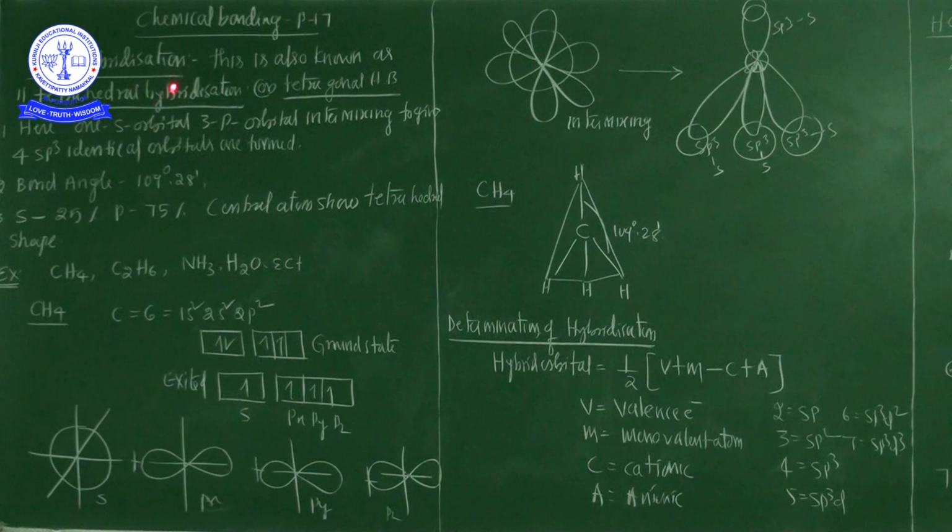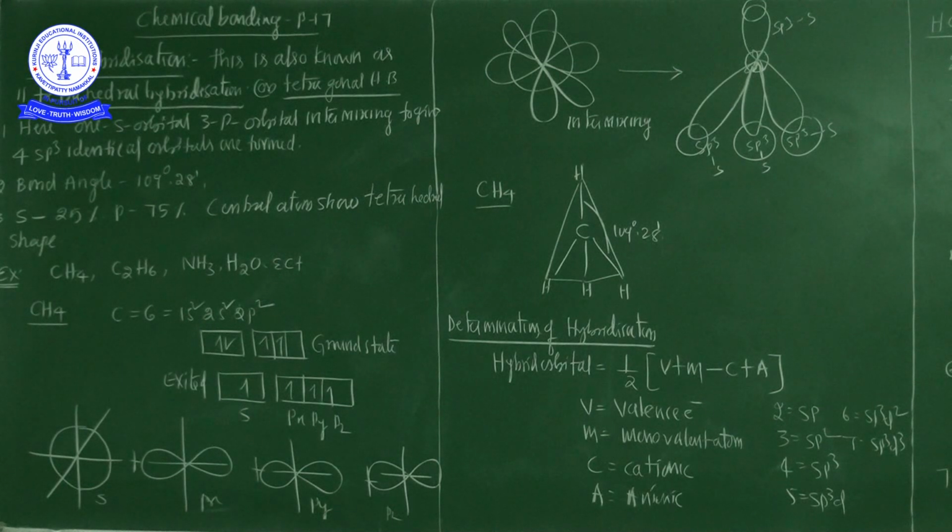sp3 hybridization of any molecule is commonly known as tetrahedral hybridization. Why? Because if the central atom of a molecule has sp3 hybridization, that molecule obviously shows a tetrahedral manner.